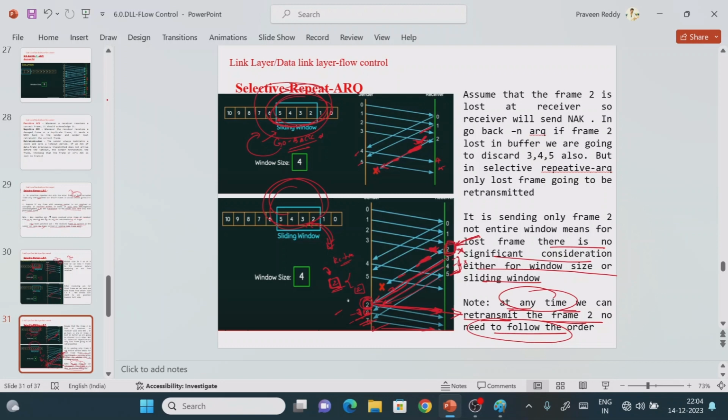If you understand the Go-Back-N ARQ protocol, then here there is only a simple modification. These things we need to explain in points when we are writing for the end term examination, right? I hope you understand. Thank you guys.